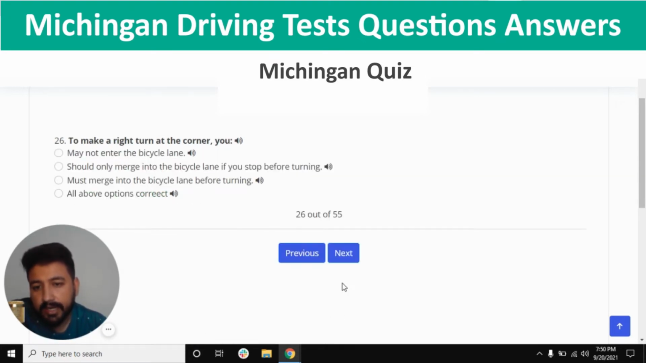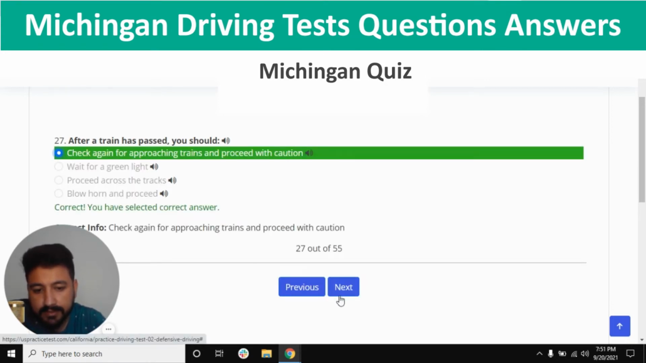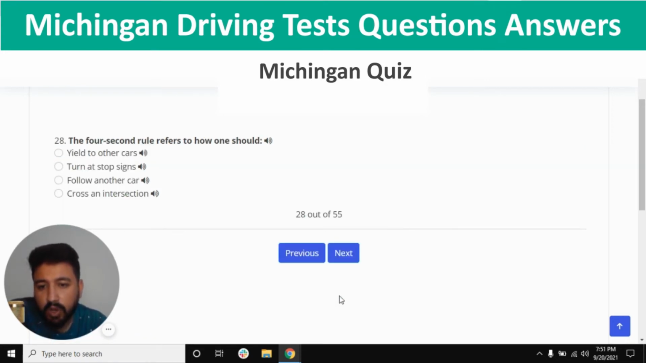To make a right turn at the corner, you must merge into the bicycle lane before turning, which is the third one. And next, after a train has passed, you should check again for approaching trains and proceed with caution, the first one. So correct. And next, the 4 second rule refers to how one should follow another car, the third one.